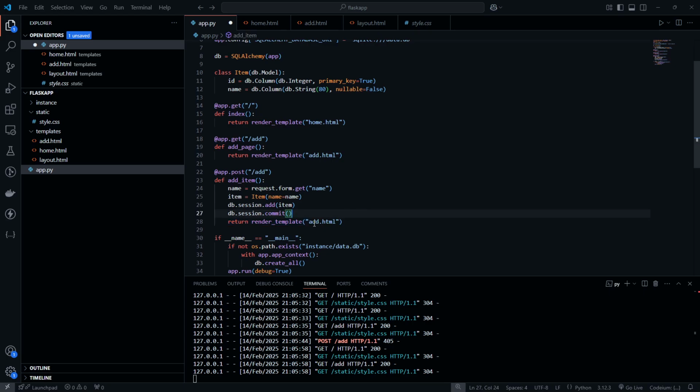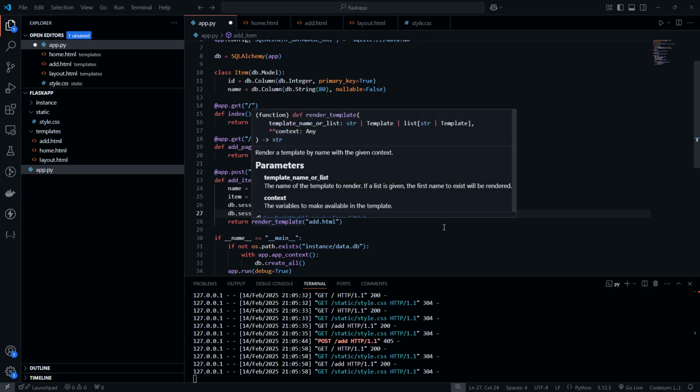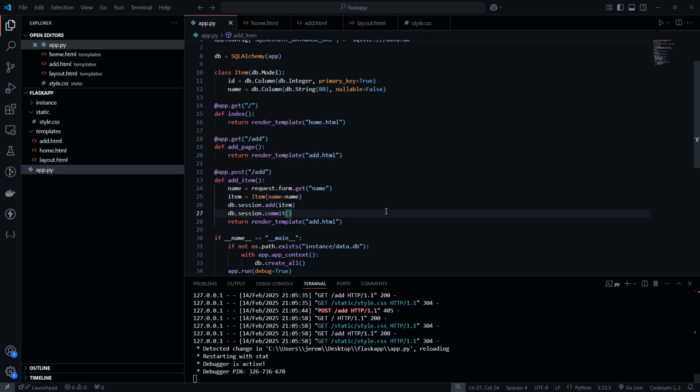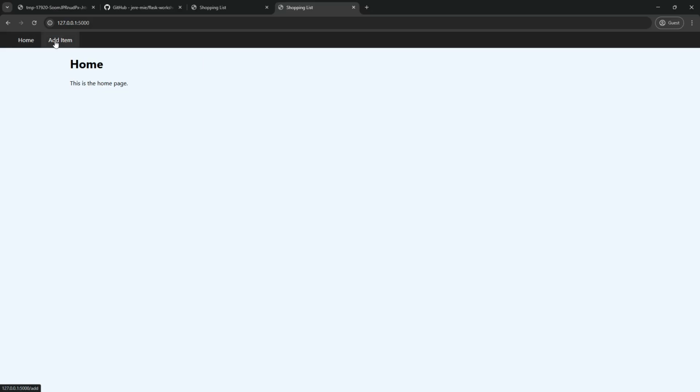Or what we can do is redirect the user somewhere else, but in this case, this should work just fine. So if we do apples, and we can do pears. Now you'll notice we have no way of actually seeing what's in the database, right?